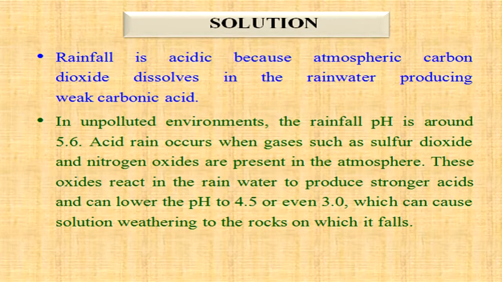Rainfall is acidic because atmospheric carbon dioxide dissolves in the rainwater, producing weak carbonic acid. In unpolluted environments, the rainfall pH is around 5.6. Acid rain occurs when gases such as sulfur dioxide and nitrogen oxides are present in the atmosphere. These oxides react in the rainwater to produce stronger acids and can lower the pH to 4.5 or even 3, which can cause solution weathering of the rocks on which it falls.